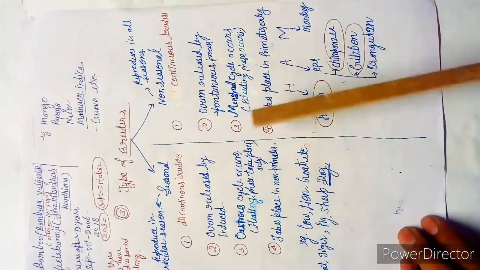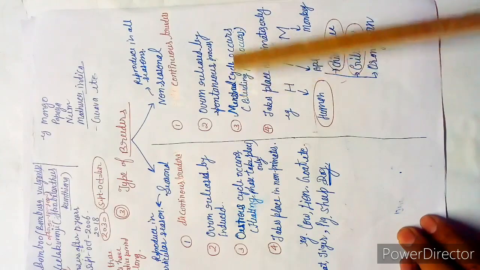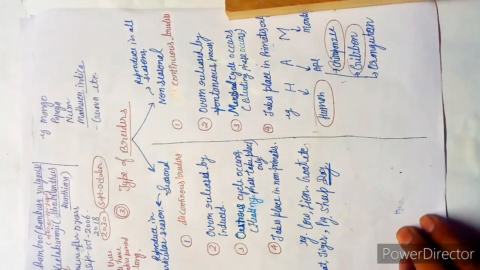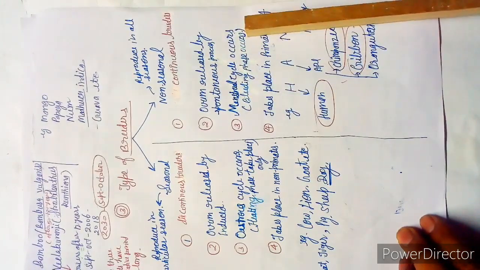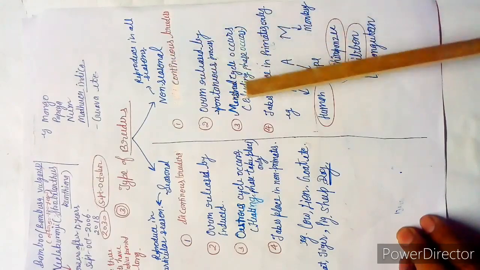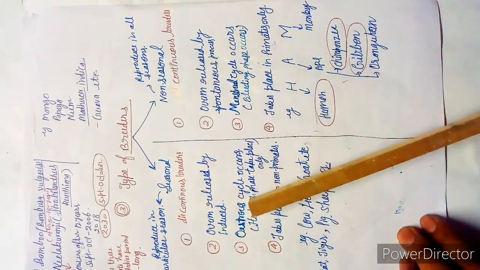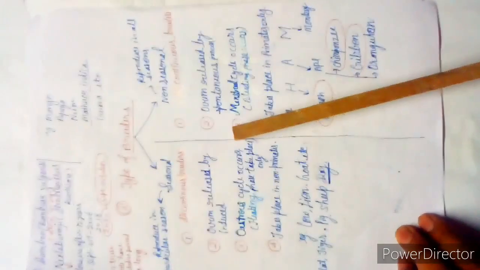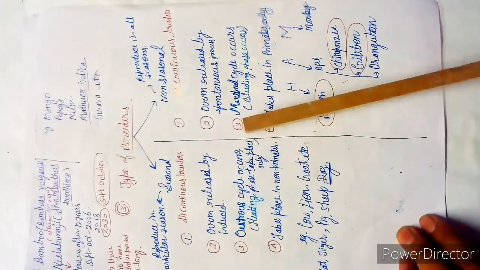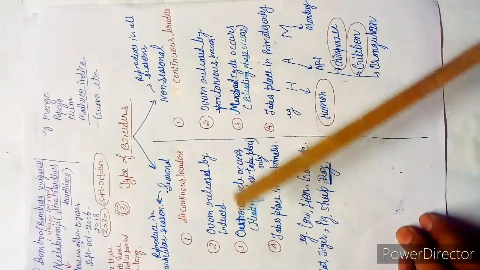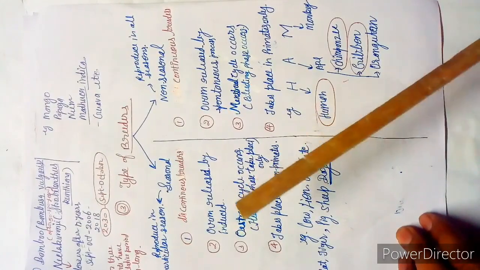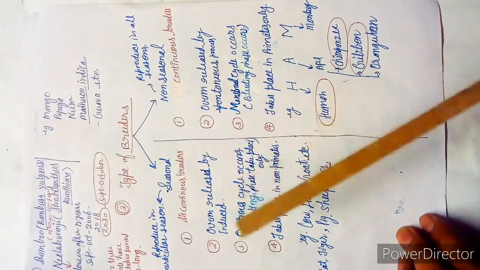Next is the menstrual cycle occurs. In the non-seasonal, breeding phase occurs, means breeding takes place, but in the estrous cycle, the heating phase takes place, means there is no breeding, only a heating period is witnessed by the animals.